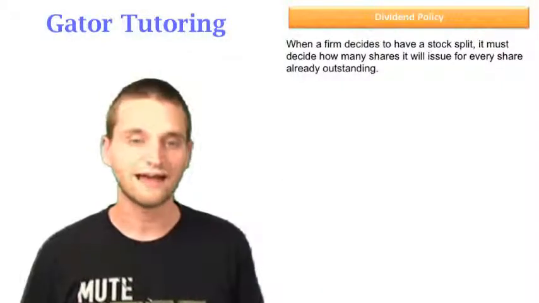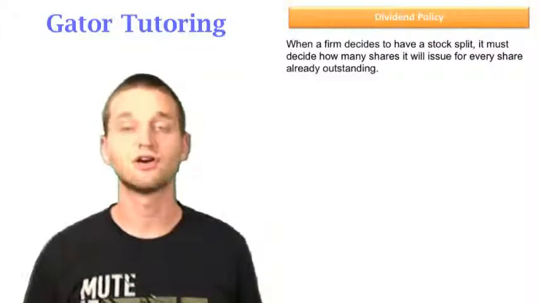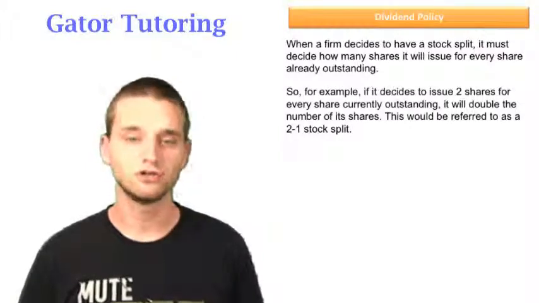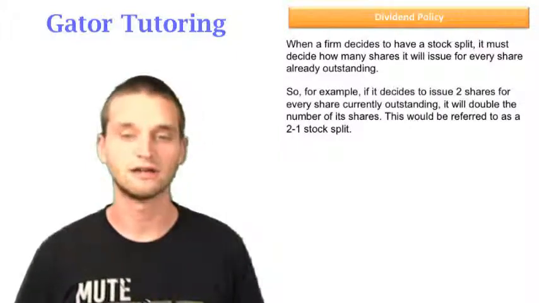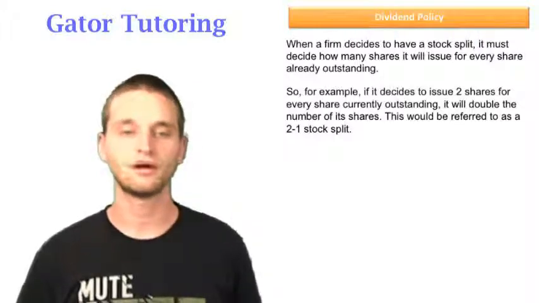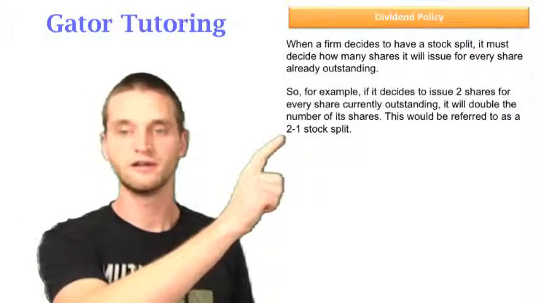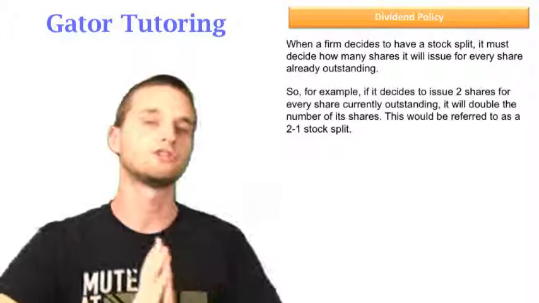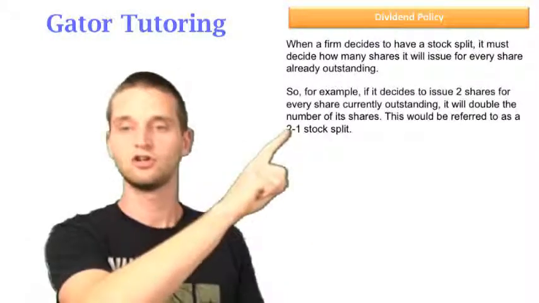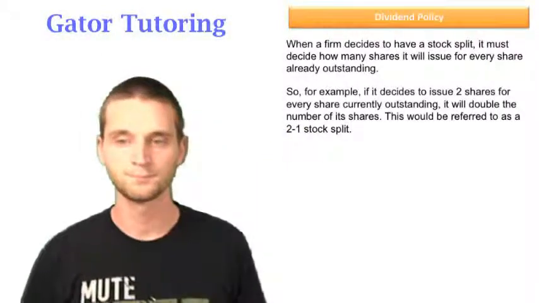So when a firm decides to have a stock split, it must decide how many shares it will issue for every share that's already outstanding. So, for example, if it decides to issue 2 shares for every share currently outstanding, it will double the number of its shares. This would be referred to as a 2-for-1 stock split. This is the notation we use for a stock split. The first number is how many shares are going out for each of the second number of shares. So in this case, 2 shares are going out for each 1 share that we already have. And you could have any 2 numbers there.